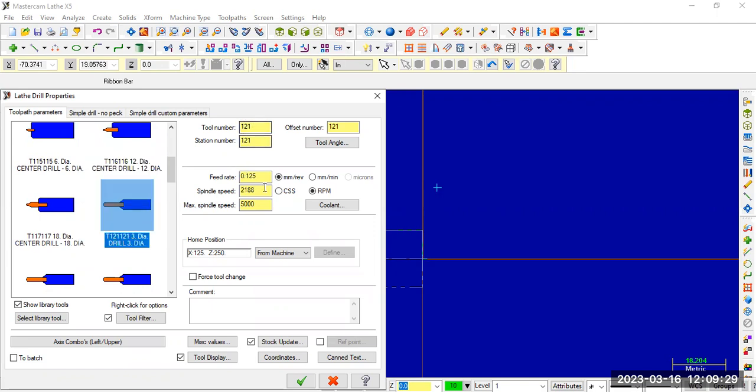So tool number, feed, speed, we need to input. Just click on OK. What are the 3 parameters we need to input? Tool number according to the tool magazine, according to your machine configuration, feed rate, and spindle speed. Click on OK.